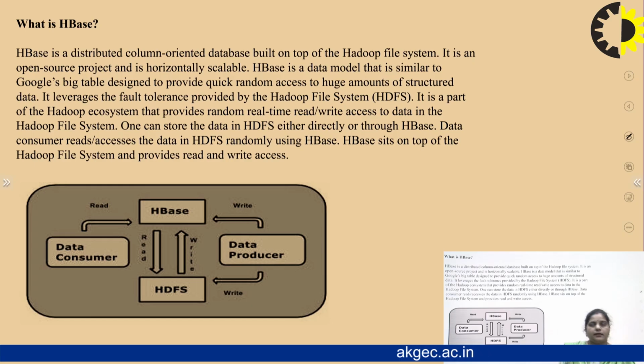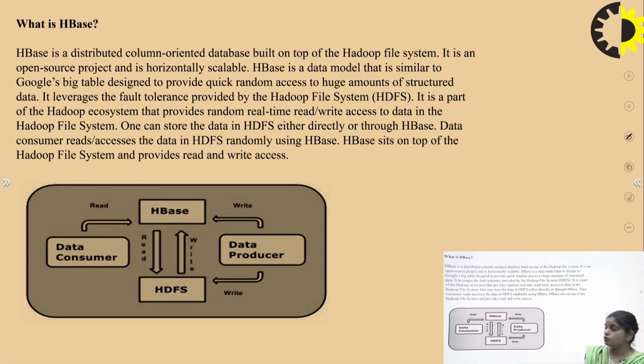It provides random real-time read or write access to the data in the Hadoop file system. For example, in a Hadoop file system, if we want to access any data, then we have HBase. By using this facility, we can have random access to that data in the Hadoop file system. One can store the data in HDFS either directly or through HBase.